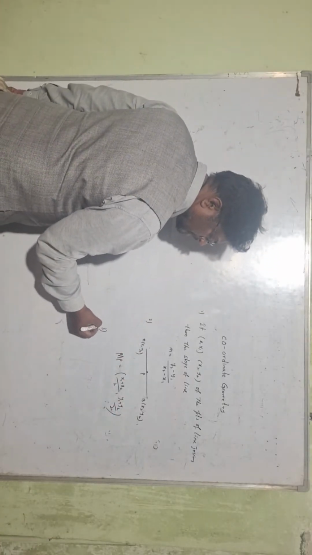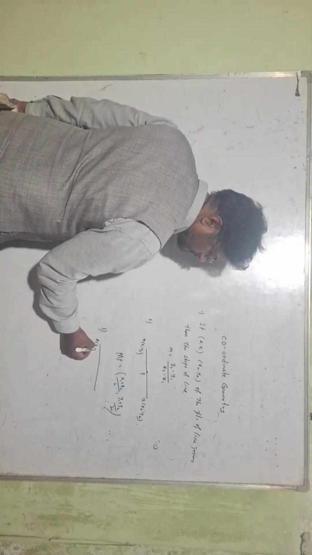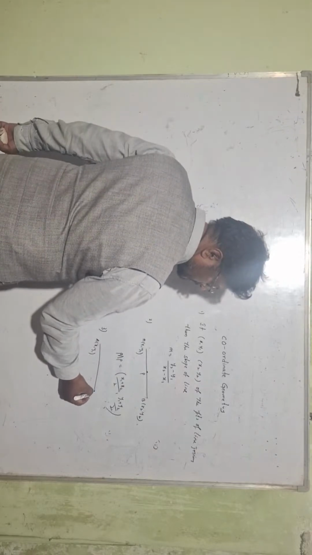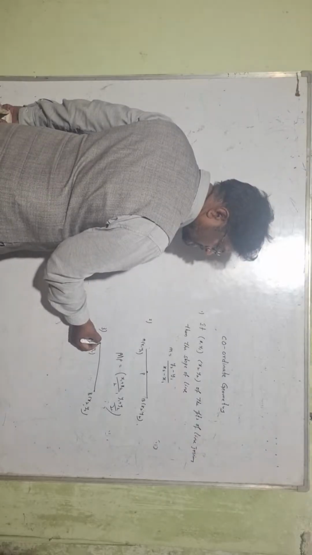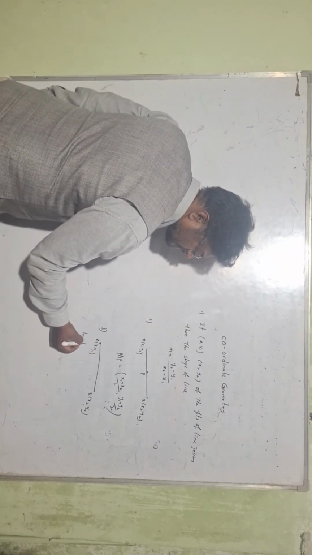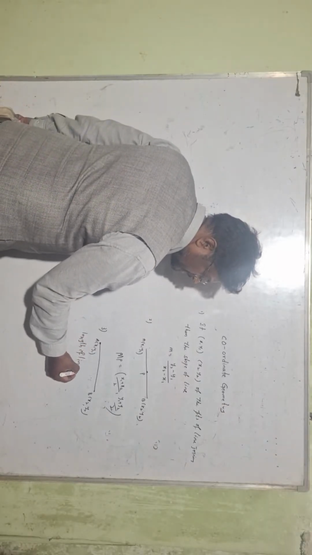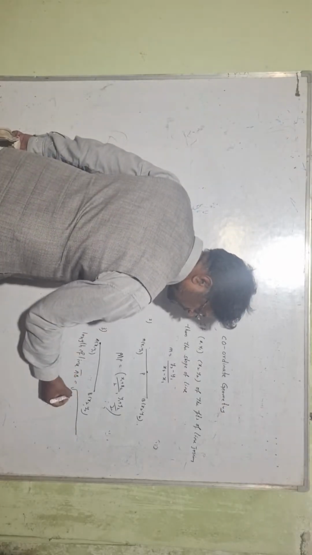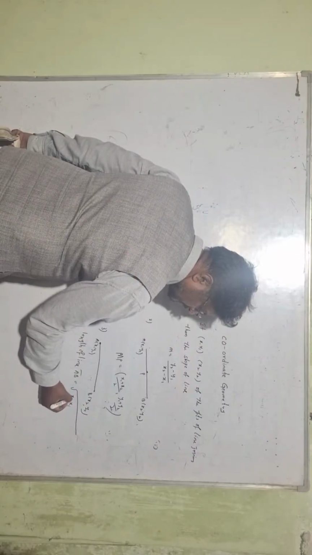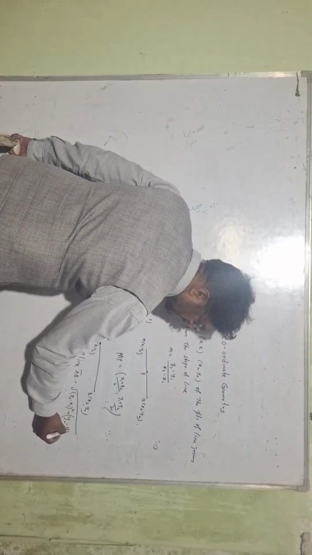And third formula: if A(x1, y1), B(x2, y2) are the 2 points of the line joining AB, then the length of the line segment AB is equal to the square root of (x2 minus x1) whole square plus (y2 minus y1) whole square.